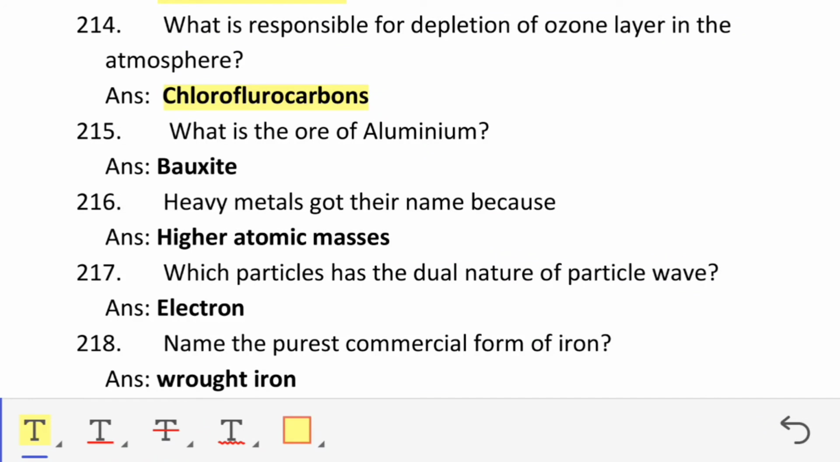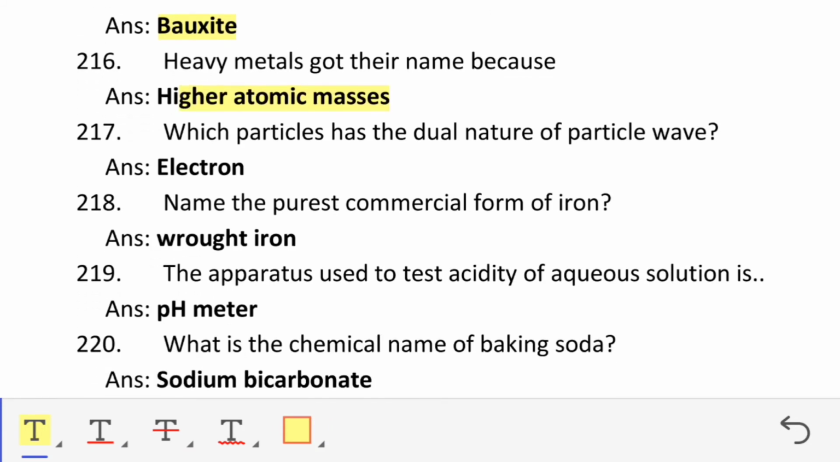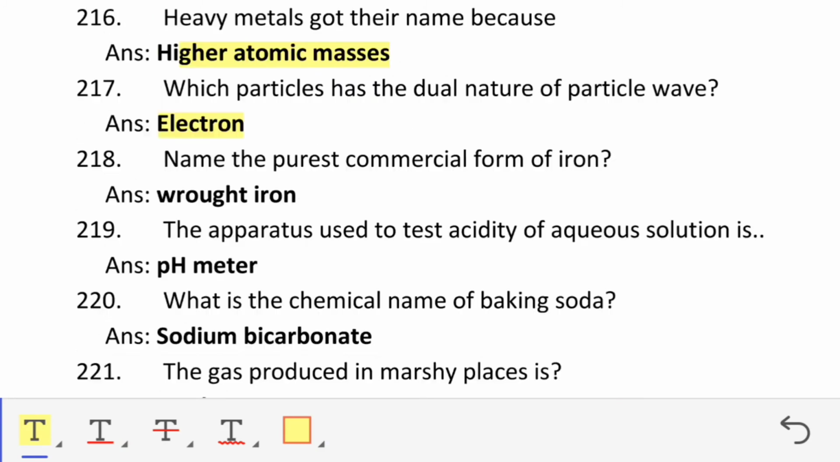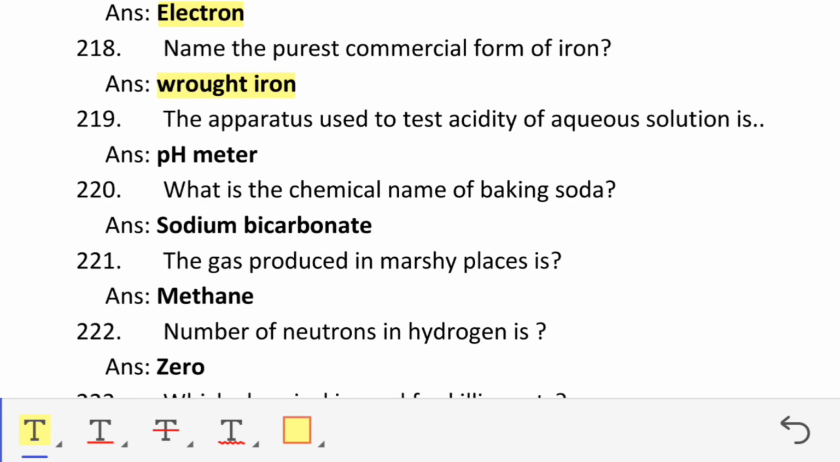What is the ore of aluminium? Bauxite. Heavy metals got their name because of higher atomic masses. Which particle has the dual nature of particle and wave? Electron. Name the purest commercial form of iron. Wrought iron. Apparatus used to test acidity of aqueous solution is pH meter.